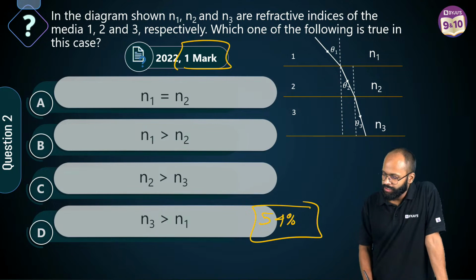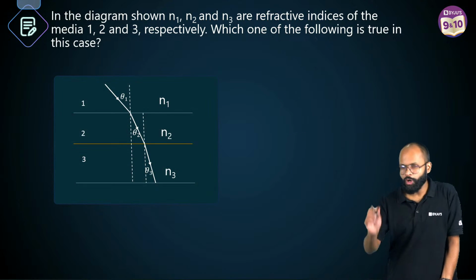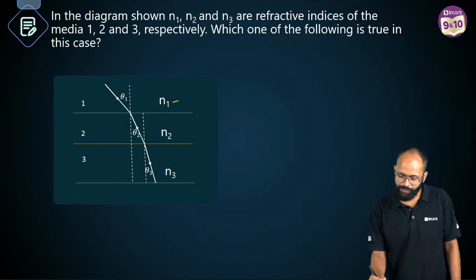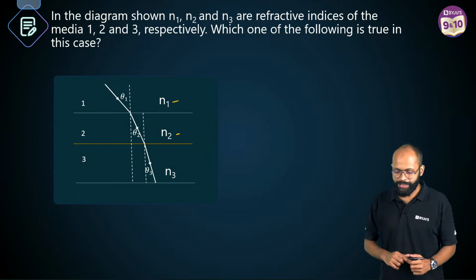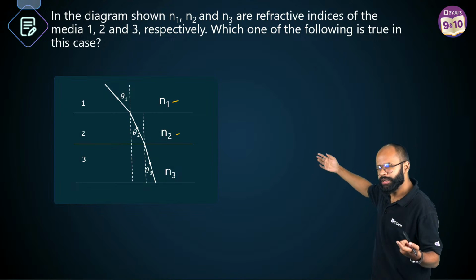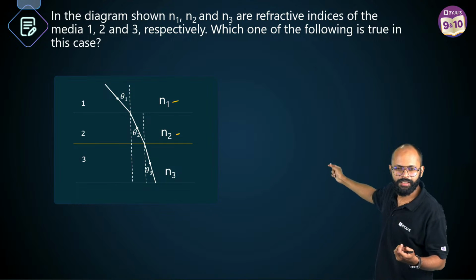Fine, ठीक है. Now, watch this image carefully. When light goes from N1 to N2, where is it bending? Think about it. N1 or N2 में the light ray is bending. Light ray is bending. Complete my sentence. When light ray goes from N1 to N2, it is bending. Yes. Come on.